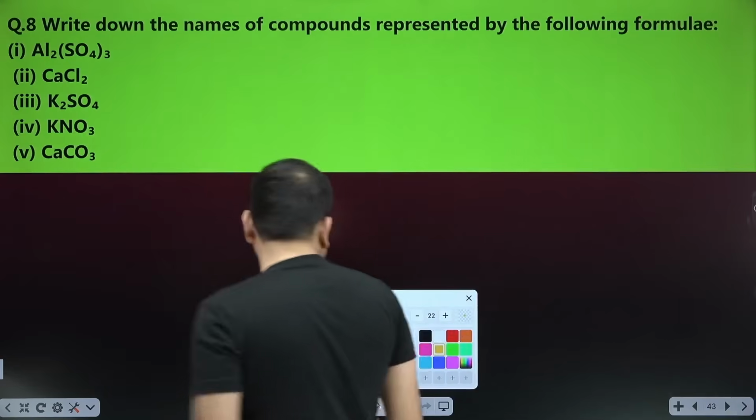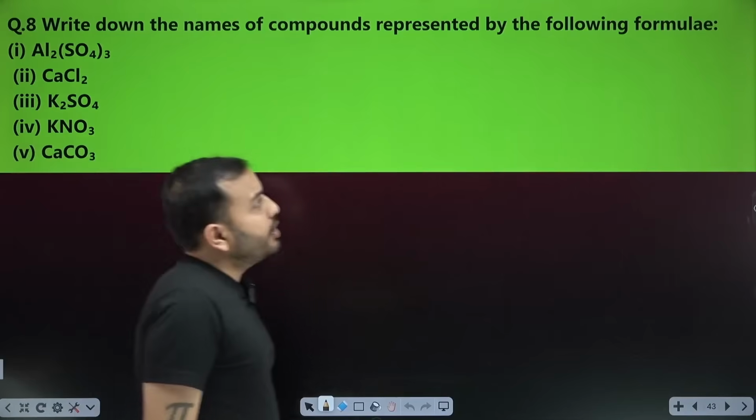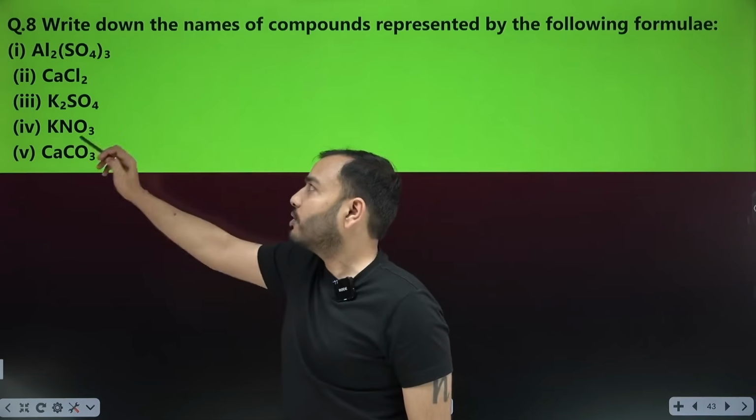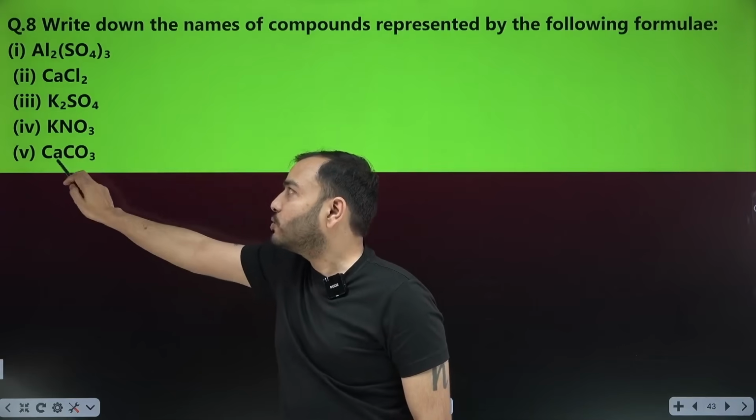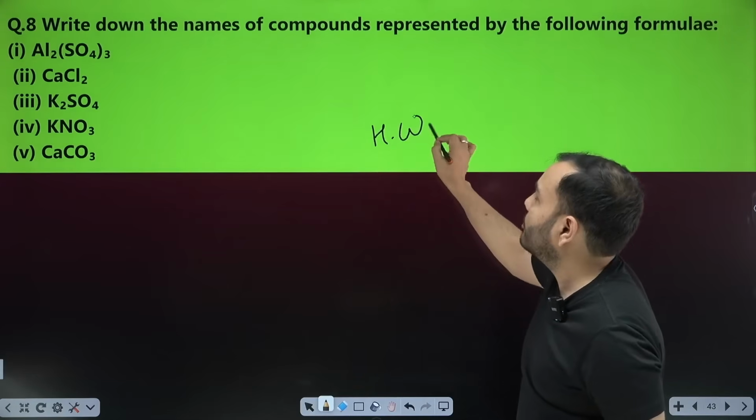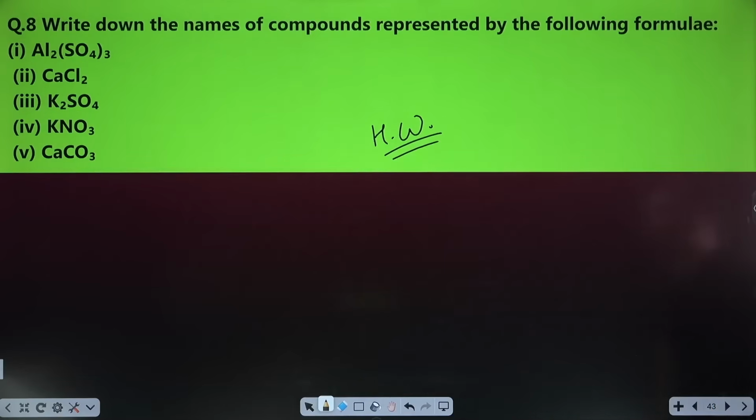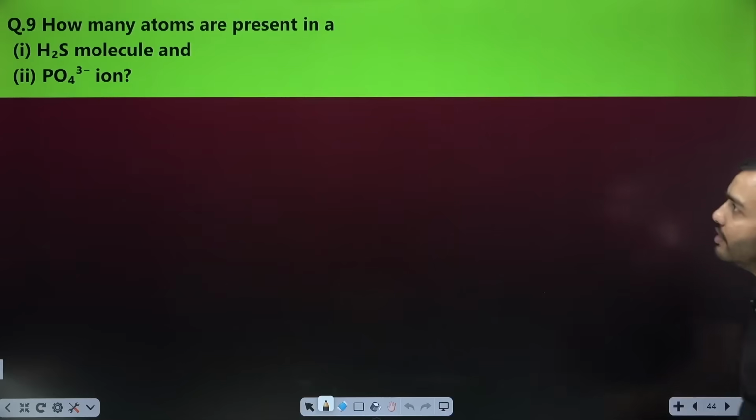What is the question? Write down the names of the compounds represented by the following formulas. You have to write their names. What is the first? Aluminum sulfate. Second, calcium chloride. Third, potassium sulfate. Fourth, potassium nitrate. Fifth, calcium carbonate. So you write it, this is your homework. You complete it. I have told you: aluminum sulfate, calcium chloride, potassium sulfate, potassium nitrate, and calcium carbonate. It is potassium nitrate, I'm saying, not nitrite. Okay, this is NCERT's question.